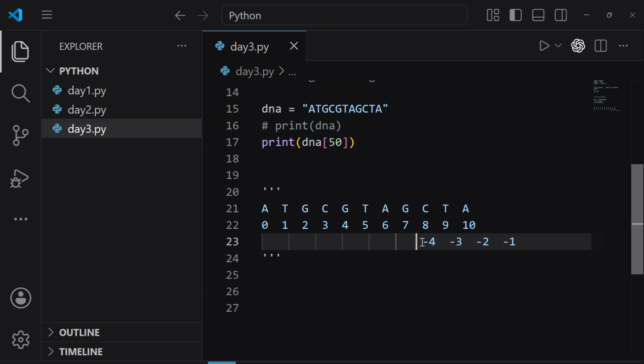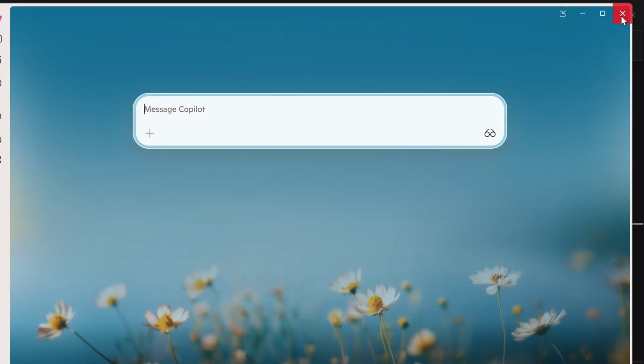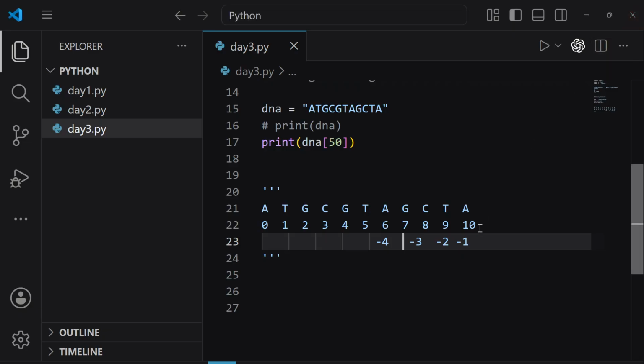Okay, so here it is like this. A is at -1, T is at -2, C is at -3, and that G character is at -4, and so on.